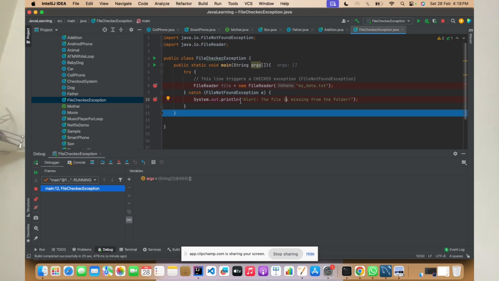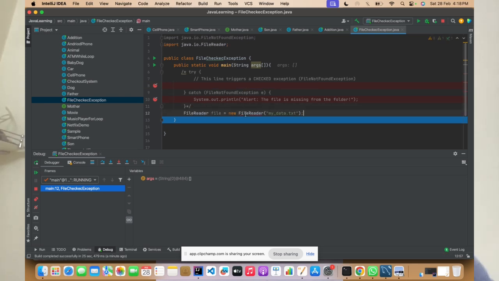I mean, the program or the code which you have written, it should handle it, right? For that case, we have a concept of exception. You can either handle it in this way, or the other way is, if you don't want this class to handle this, hover over this and it will give an error saying either surround this code with the try catch, or use that throws keyword, throws FileNotFoundException.